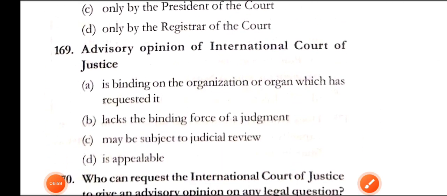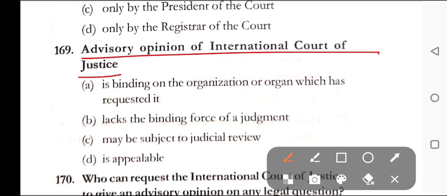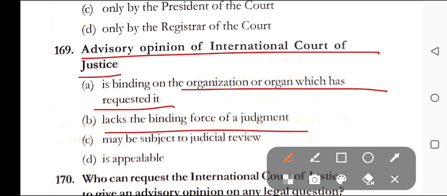Question number 169. Advisory opinion of the International Court of Justice. Option A, is binding on the organization or organ which has requested it. B, lacks the binding force of judgment. C, may be subject to judicial review. And D, is appealable. Here in question number 169, correct answer is option B, that is lacks the binding force of judgment.